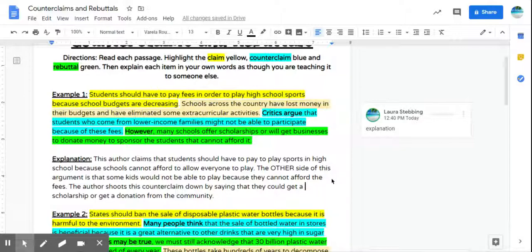So you do have to really analyze these and look at them closely so that you can tell the difference between what's a claim, what's a counterclaim, what's a rebuttal, and then whatever's left over is just your explanation and your evidence.